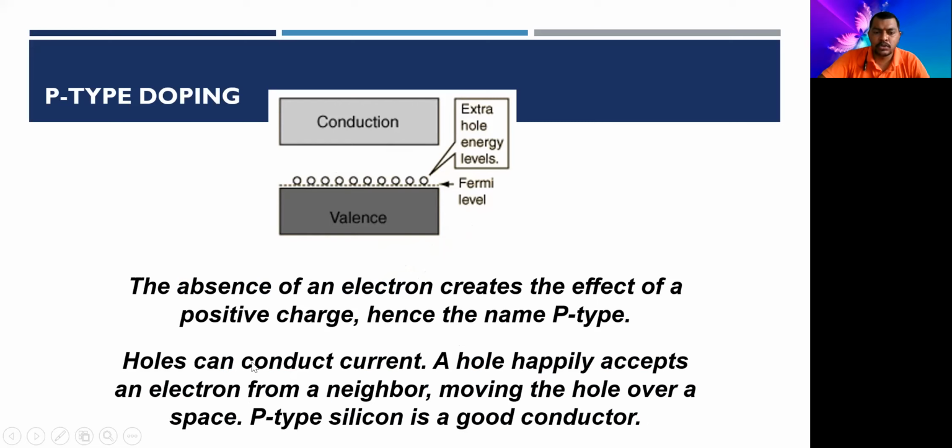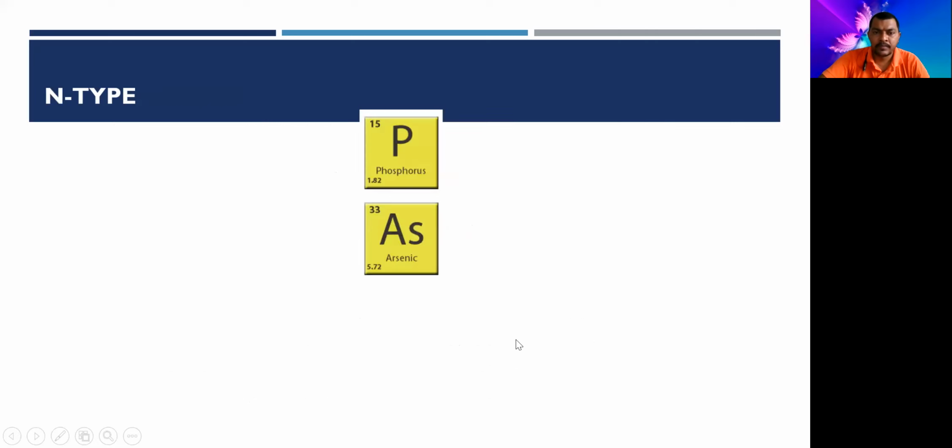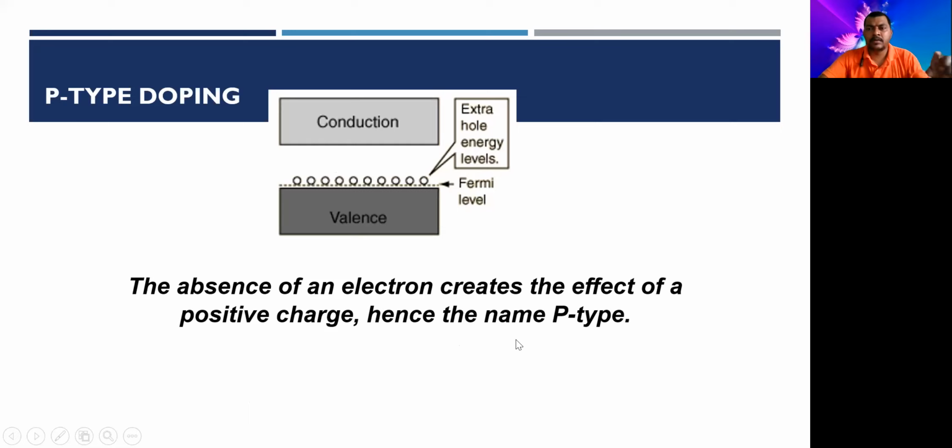Hence the name P type. Holes can conduct current. A hole happily accepts an electron and goes on. Right. So when we will see the same crystal, as I have told you, when it is attached to a polarity, then the flow of current is due to these holes, positive holes. Right. So that is why it is called as P type of a semiconductor.